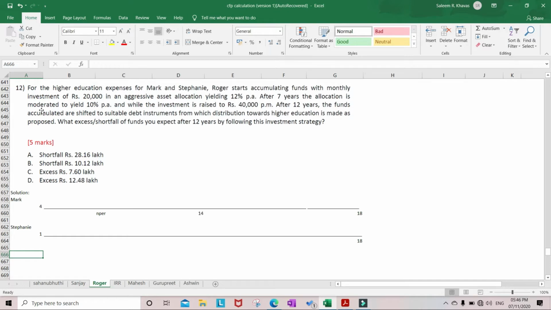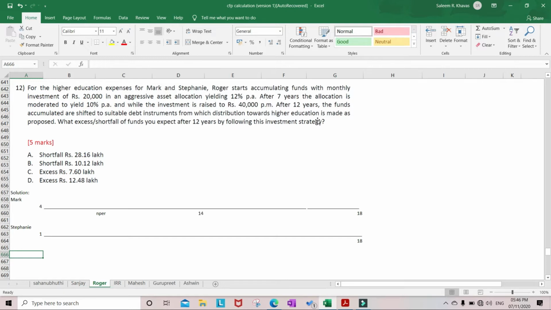After 7 years, he is going to shift to a moderate allocation with a yield of 10%, and the investment is raised to 40,000 per month. Instead of 20,000, he is going to invest 40,000 rupees per month. After 12 years, that means from year 7 to year 12, for 5 years he is going to invest in moderate funds which yield 10% return.